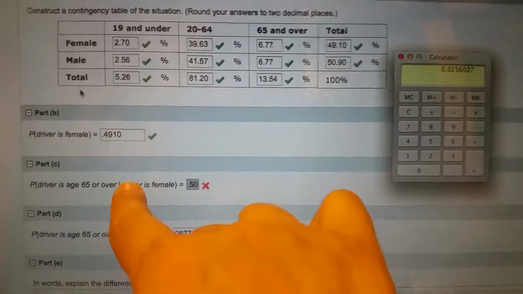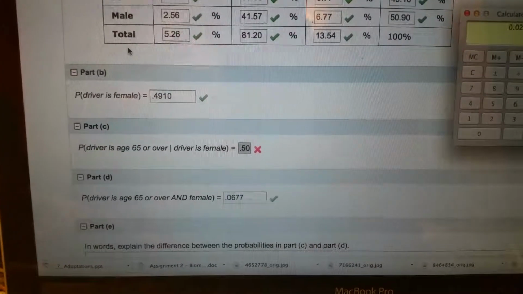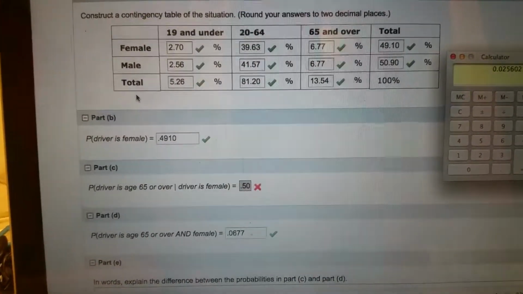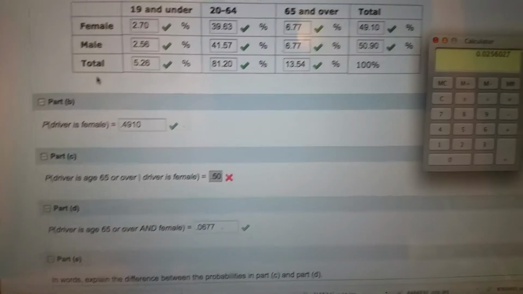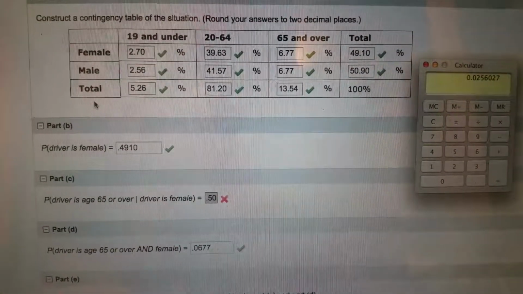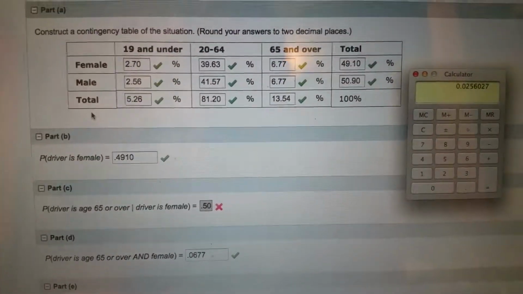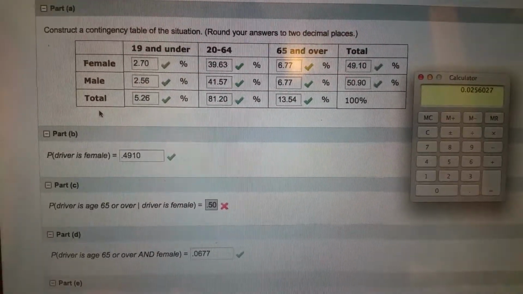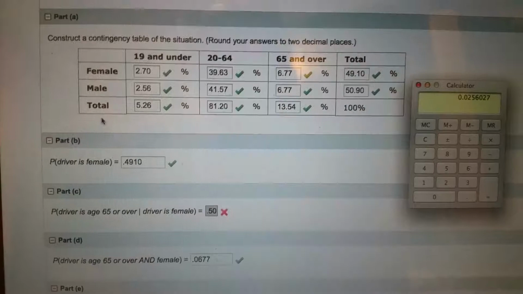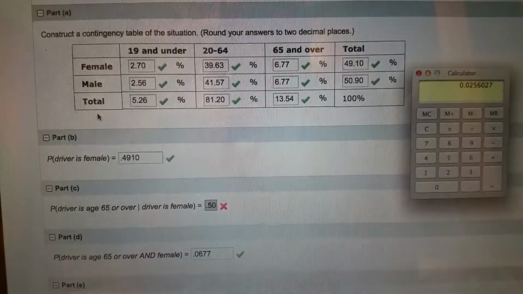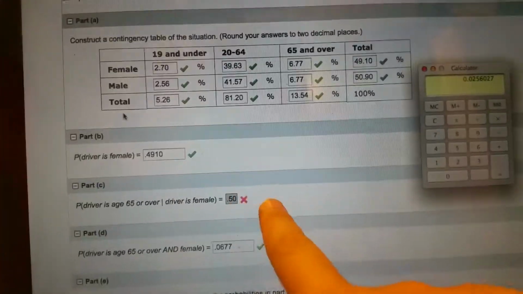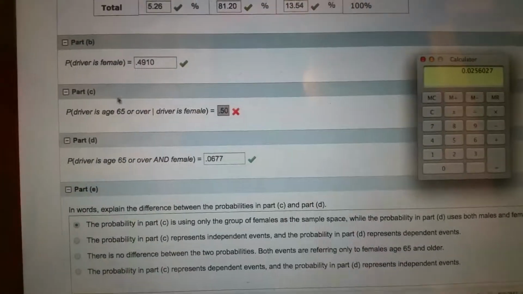Okay, here's what I got wrong for number C. I'm not really sure if that was corrected or not when I typed it in, so I will have to go over that in class. I'm not positive what happened there.